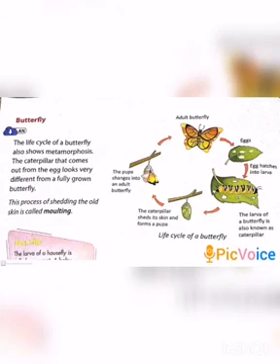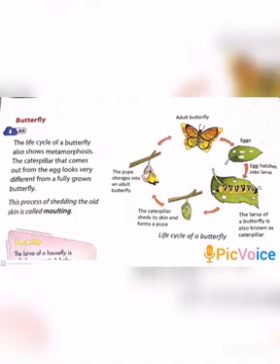Next, butterfly. The life cycle of a butterfly also shows metamorphosis. A butterfly goes through 4 stages in its life cycle before becoming an adult. The female butterfly lays eggs in groups. The eggs hatch into young ones called larvae. The larva of a butterfly is also called a caterpillar.